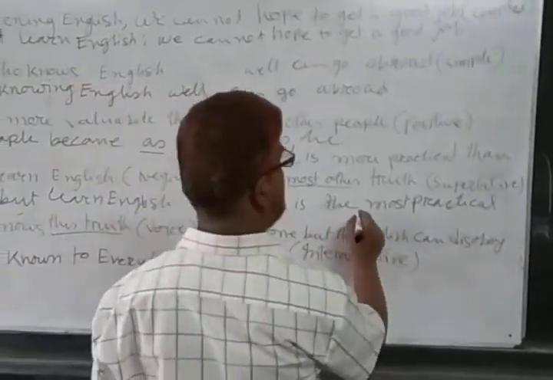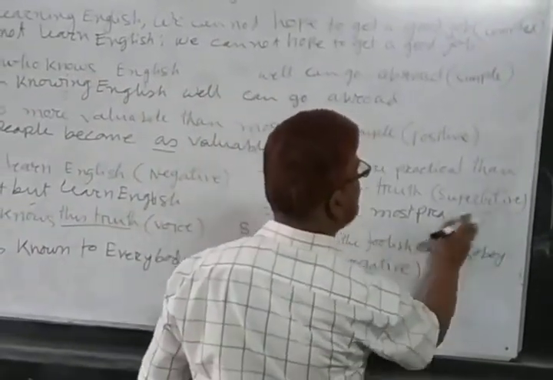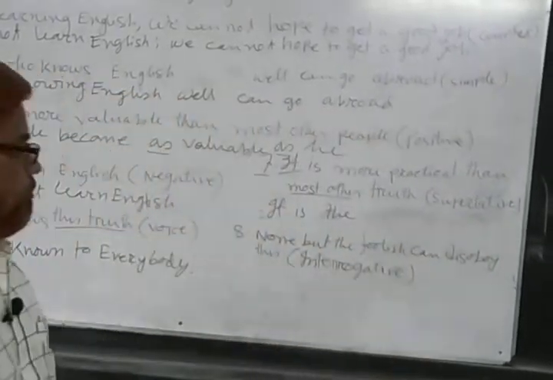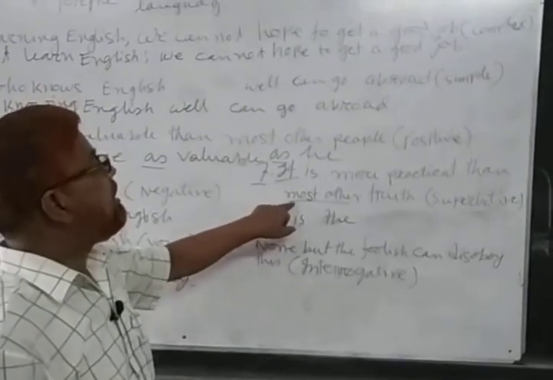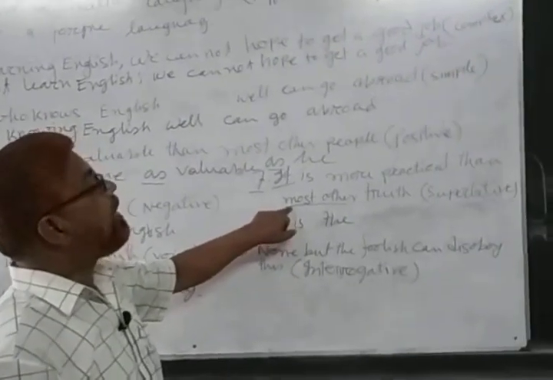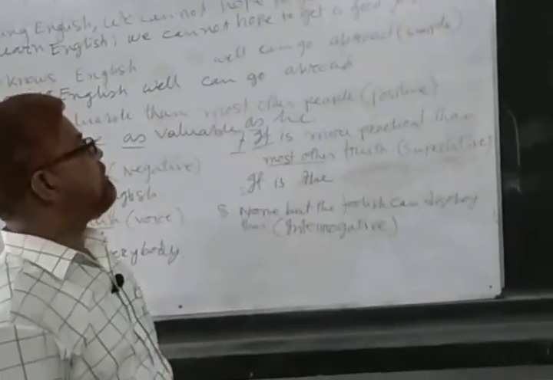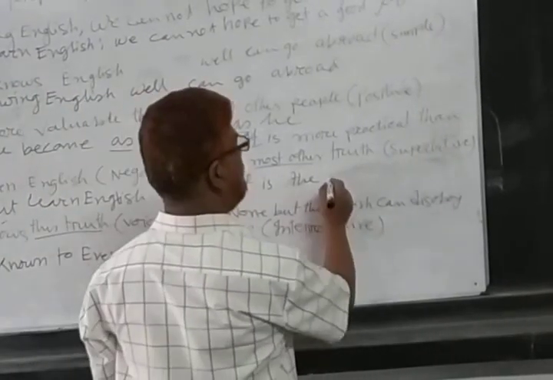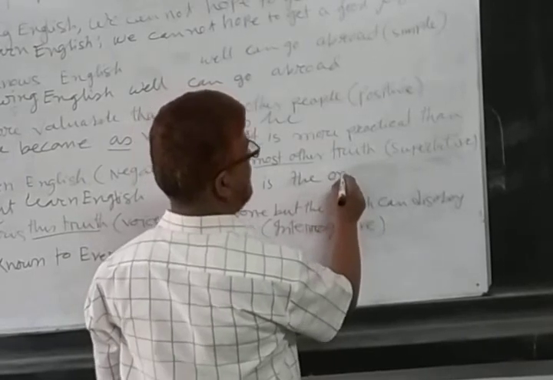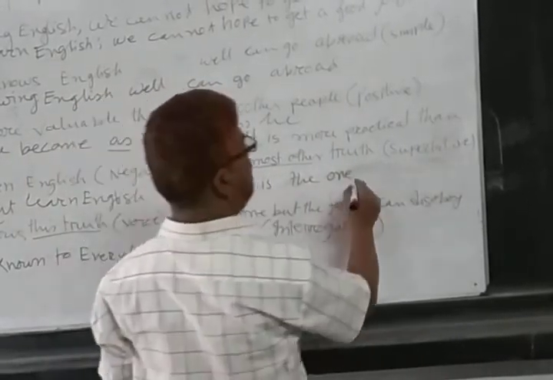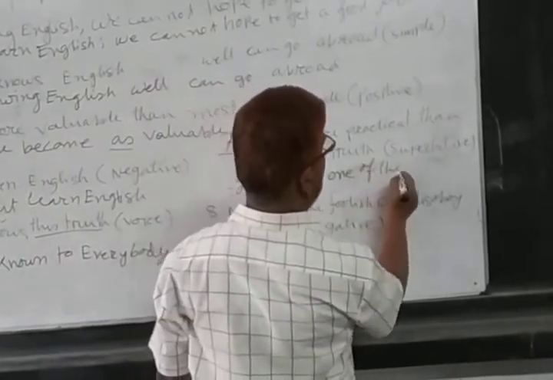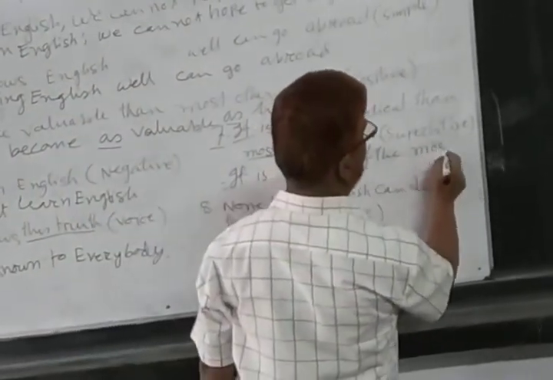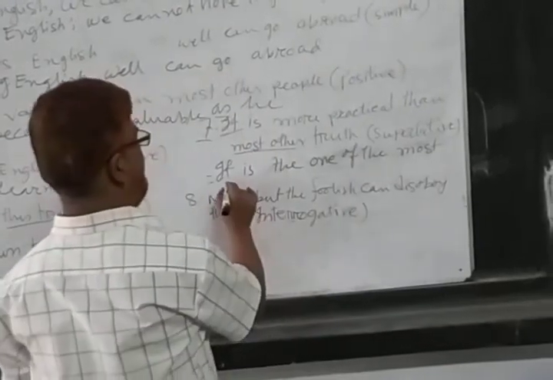Sorry, before this you will write one of, because we see that after that most other. If you find most other, you will use one of in the superlative sentence. It is one of the most practical.